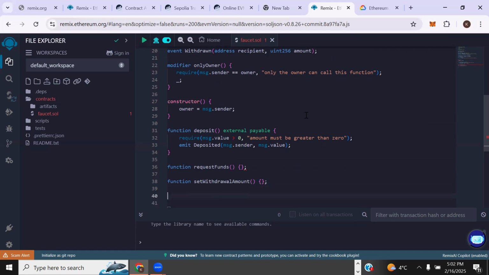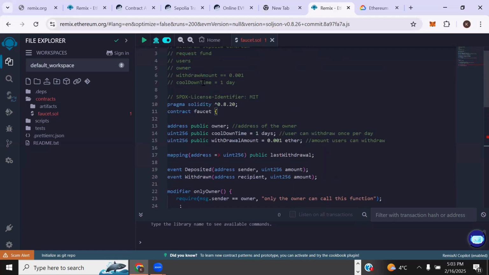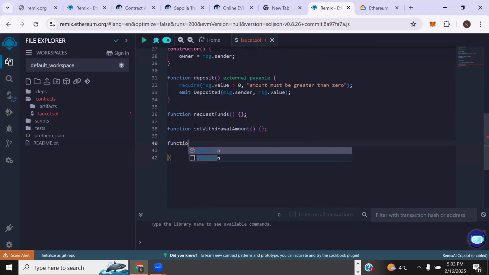So the next one is going to be, what again? Let me check here. Okay, cooldown time as well, right? Because we are setting cooldown time, we're setting withdrawal amount, right? So we have to write a function to set cooldown time. Cooldown time is just the amount of time required for you to call this request function again. So we have to set cooldown time.